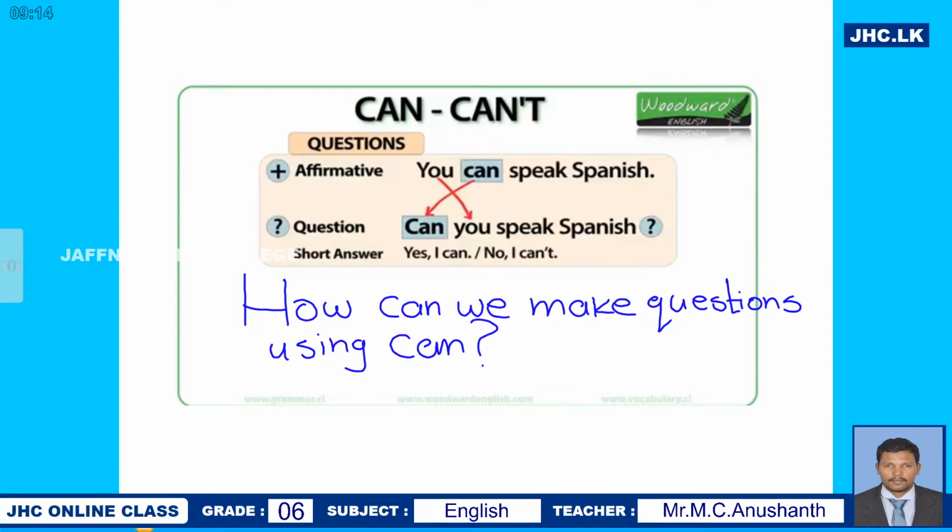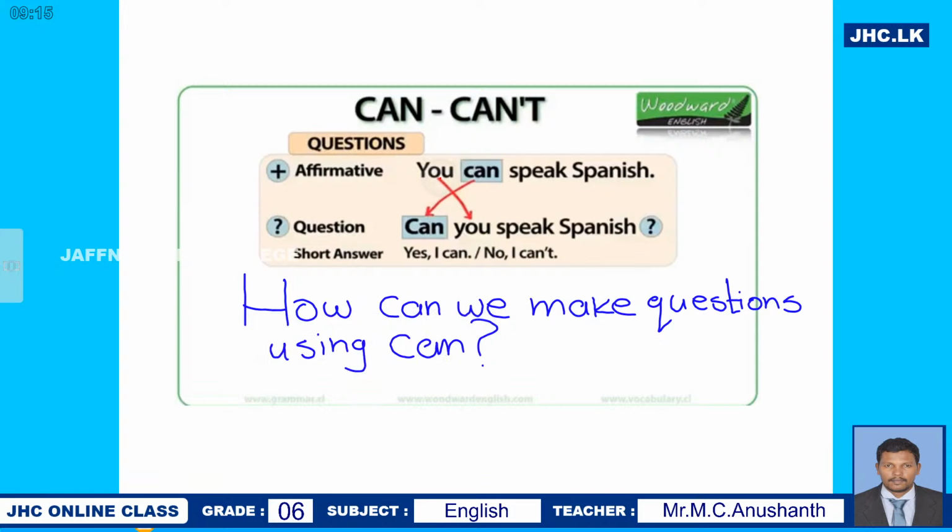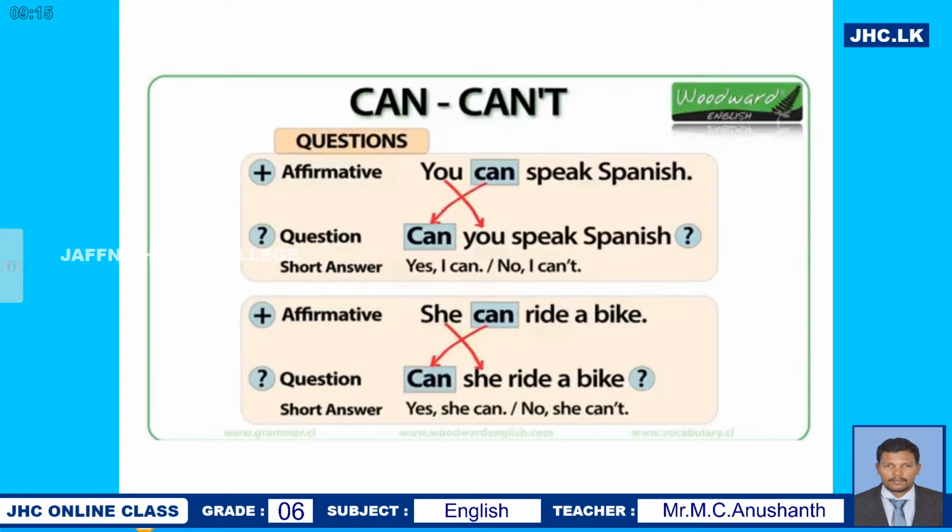So when you change to questions, you have to change the order of the subject. So for these possible questions, you can say, she can ride a bike.